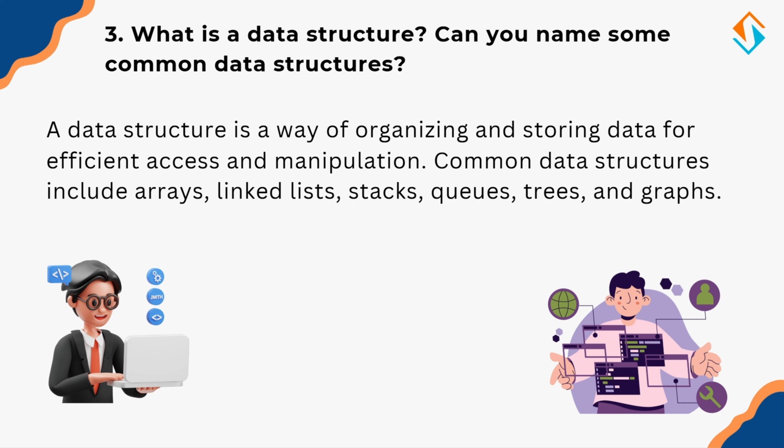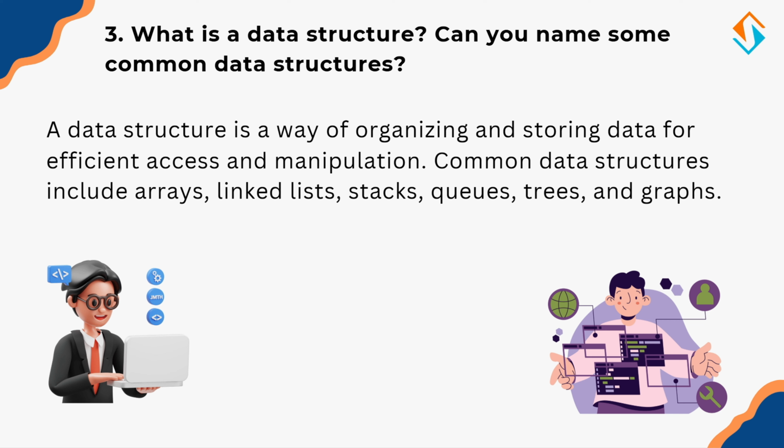Some of the most common data structures include arrays, a simple collection of elements; linked lists, a sequence of nodes where each node points to the next one; stacks, a LIFO, last in first out, structure like a stack of plates; queues, a FIFO, first in first out, structure like a line at a ticket counter; trees, a hierarchical structure like a family tree; and last, graphs, a network of connected nodes like a city's road system. Choosing the right data structure can improve performance and efficiency.